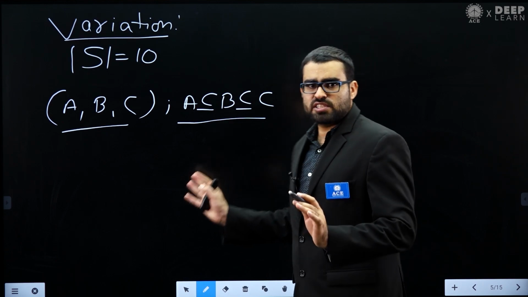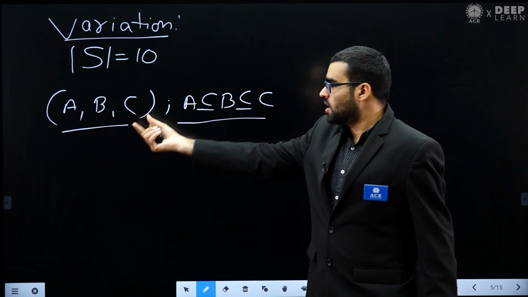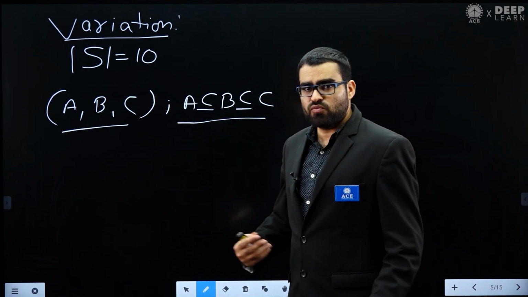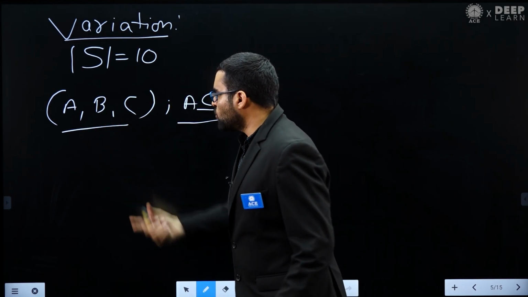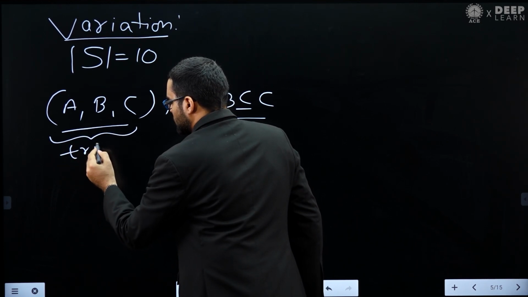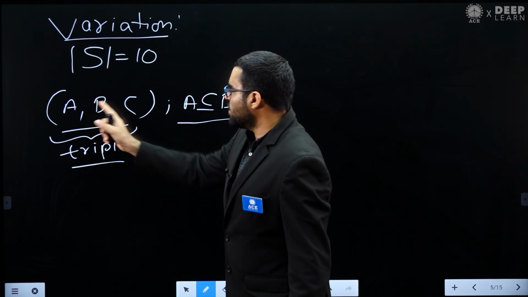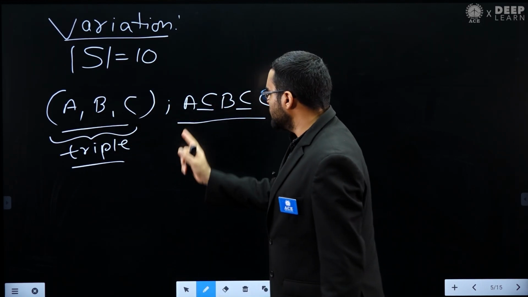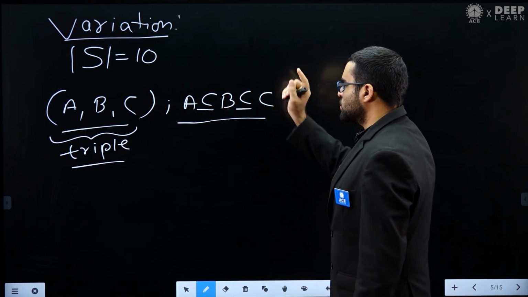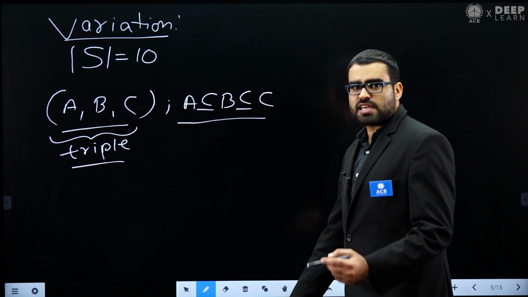Now let's solve this question. You can see this is a variation of that question. Set S has 10 elements. Now we want to create triples A, B, C, where A, B, C are subsets of S, and A is a subset of B, B is a subset of C. So how many such triples can I create?